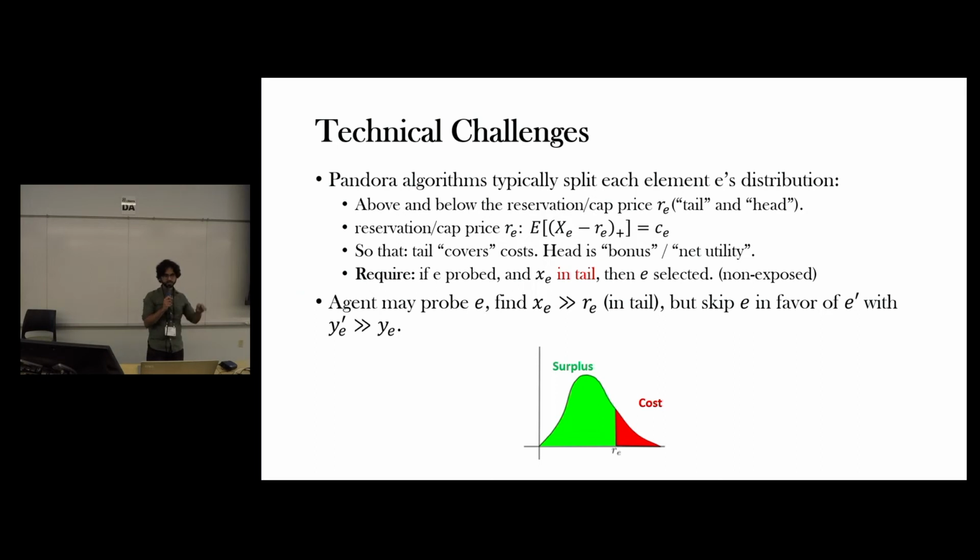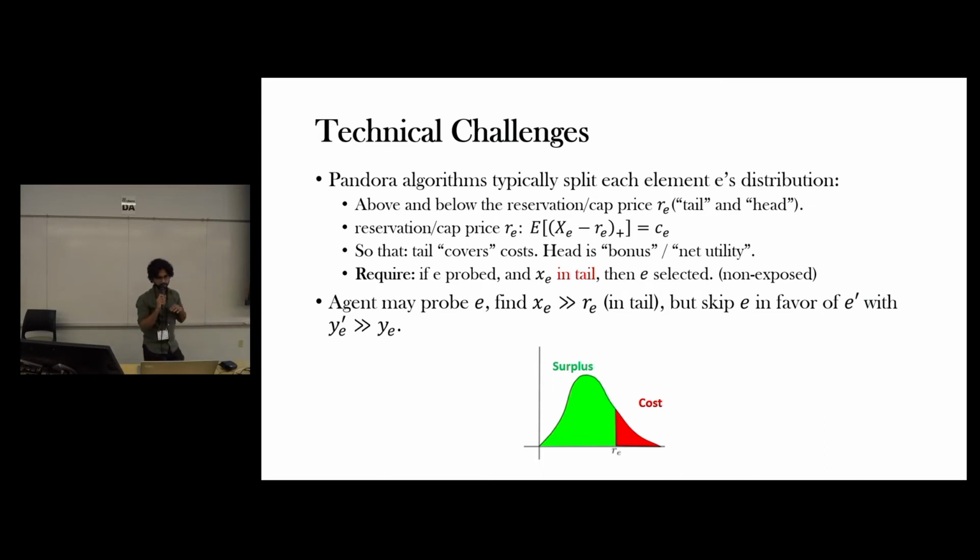And the algorithm that solves Pandora's box typically splits each element's distribution into two parts, the head of the distribution and the tail of the distribution, using some threshold. Okay? And this threshold is computed in a way that the tail of the distribution essentially covers the cost of probing, and the head of the distribution is essentially the bonus, or the net utility you get after paying the probing cost.